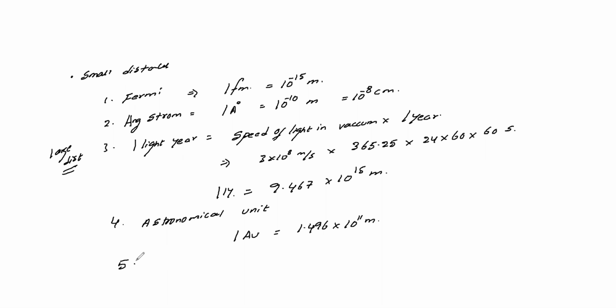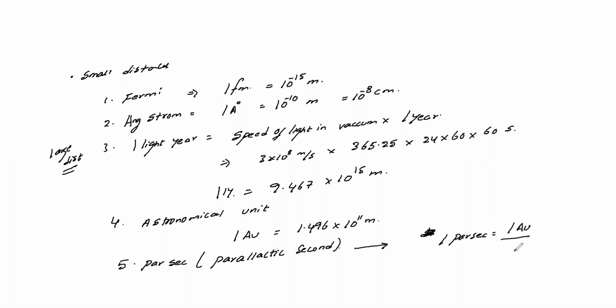Okay, fifth one, parsec. PARSEC, or we can say it as parallactic second. It is the largest practical unit of distance in astronomy. It is defined as, I'll give the relation directly, no theory. Parsec is equal to 1 Angstrom unit divided by 1 second.